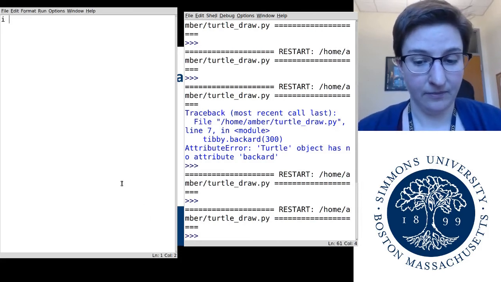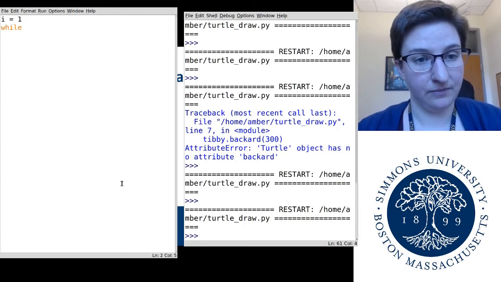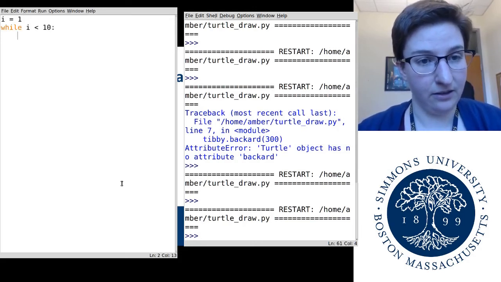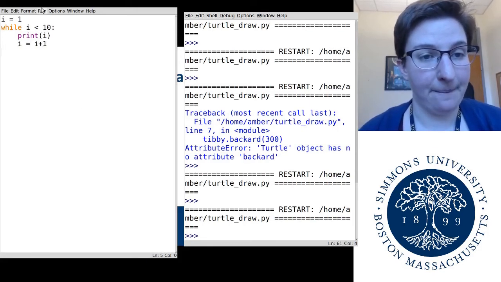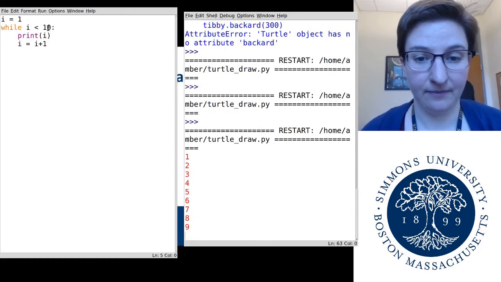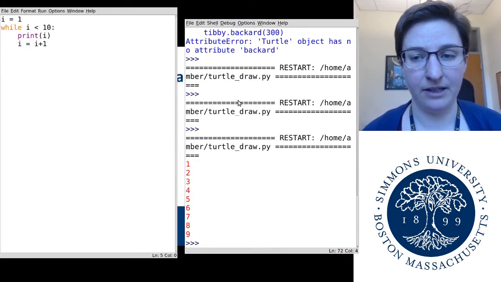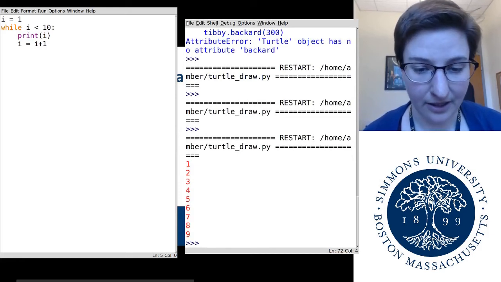So I equals 1, while I less than 10, and you can see it's automatically indenting for me. So I'm going to print I, and then I'm going to say I equals I plus 1. So I'm going to save that, and I'm going to run it. And what's going to happen is it's going to print the numbers from 1 to 9. Wait a minute, 1 to 9, what's going on here?